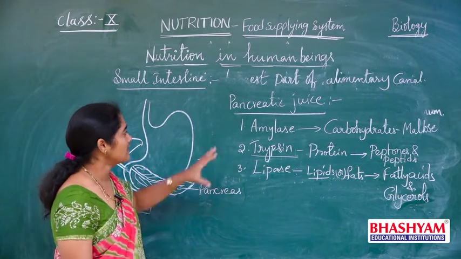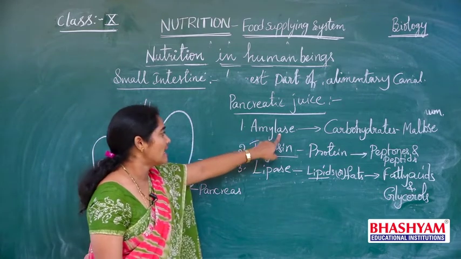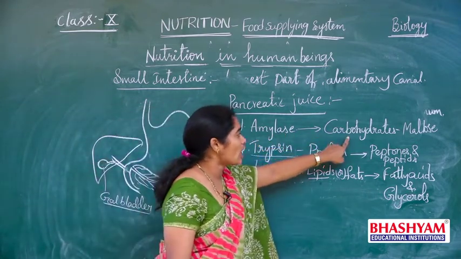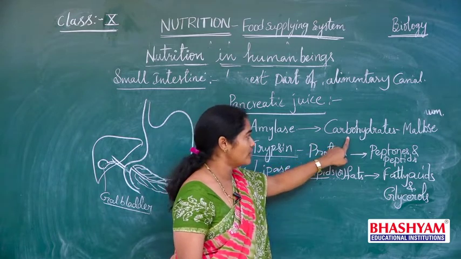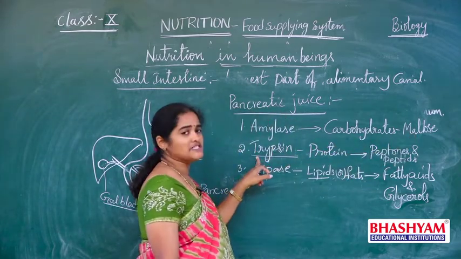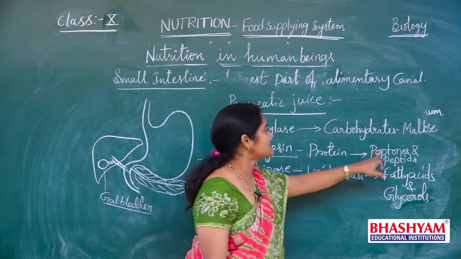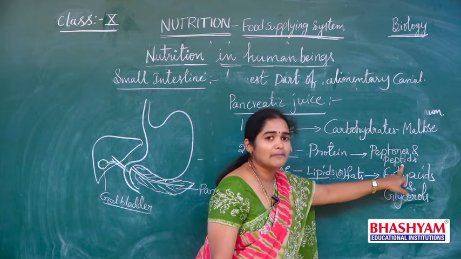Understand? Here the pancreatic juice consists of three enzymes. Amylase acts on carbohydrates of our food and converts them into maltose. And coming to trypsin, trypsin acts on proteins and converts them into peptones and peptides.